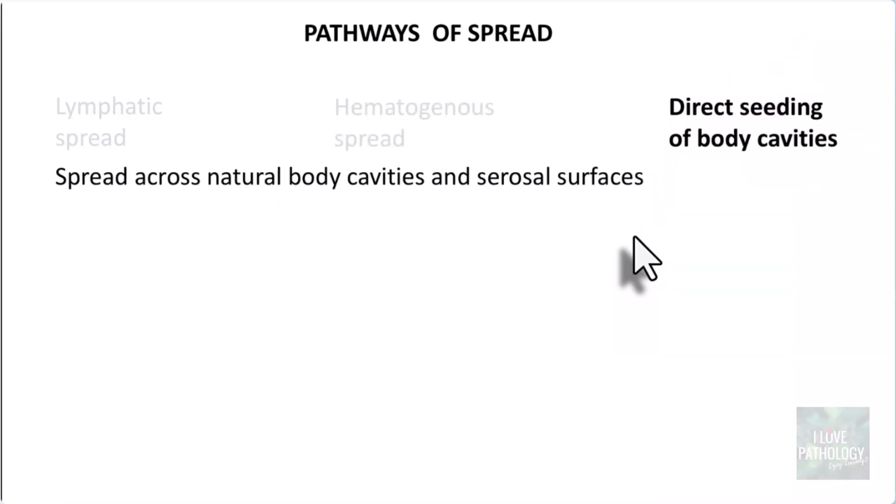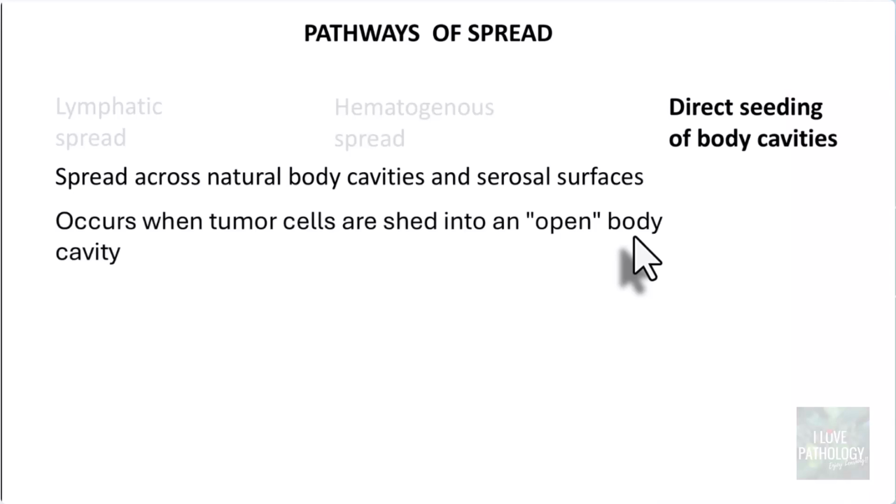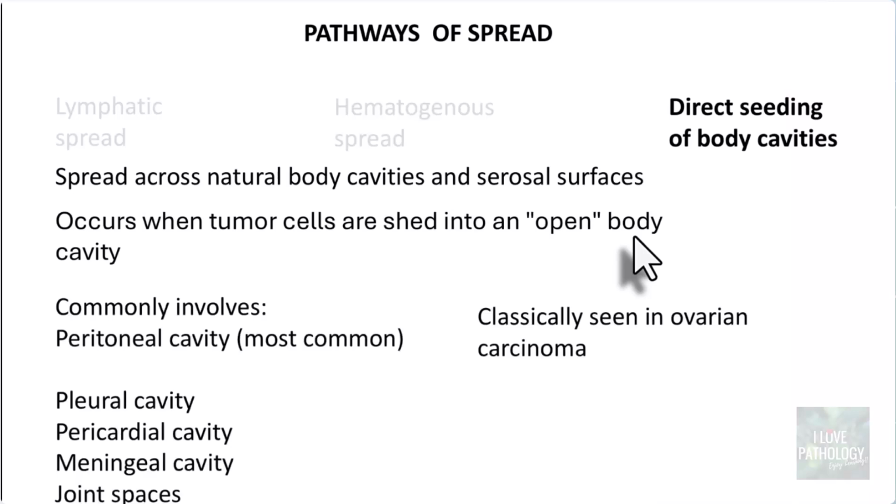The third and the most important one is the direct seeding of body cavities, because we know the tumor can spread across natural body cavities and serosal surfaces. The reason is that the tumor can shed cells into these open spaces, these body cavities. The commonly involved body spaces are the peritoneal cavity, the pleural cavity, and the pericardial cavity. There are many cavities, right? Meningeal, joint spaces, but the most common one involved is the peritoneal cavity, which is classically seen in malignant tumors of the ovary.